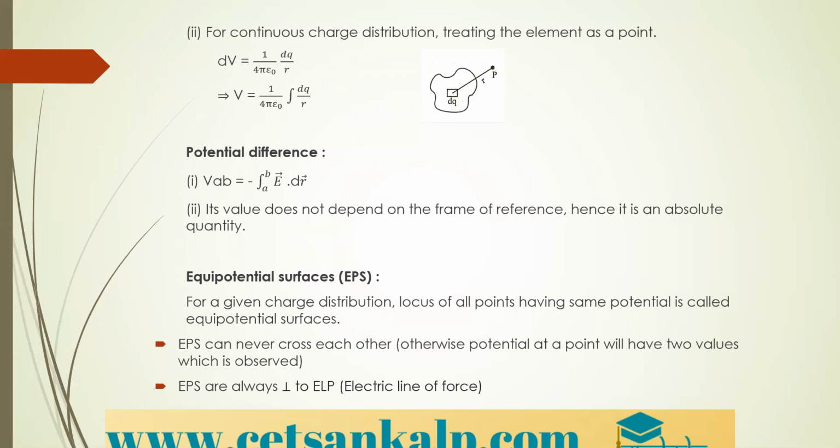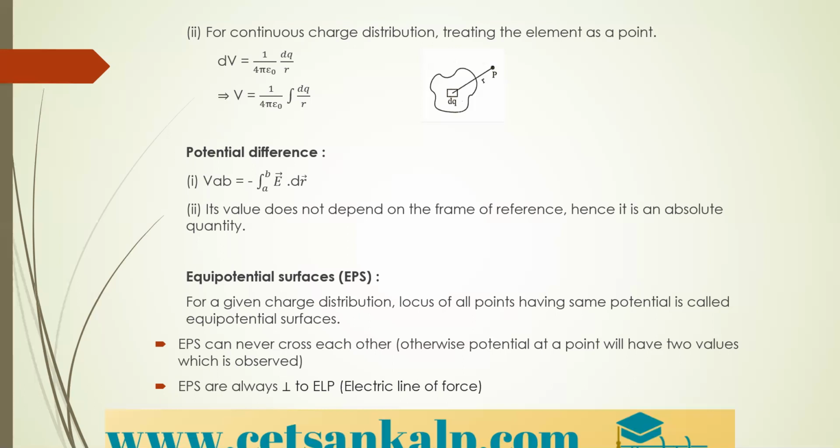Now, what is potential difference? We already know potential. For potential difference, take two points, A and B. The potential difference VAB is given by the integral of E into dr, running from A to B, because you are displacing the charge from point A to B. Therefore, the lower limit is A and the upper limit is B. Its value does not depend on the frame of reference, therefore it is an absolute quantity.